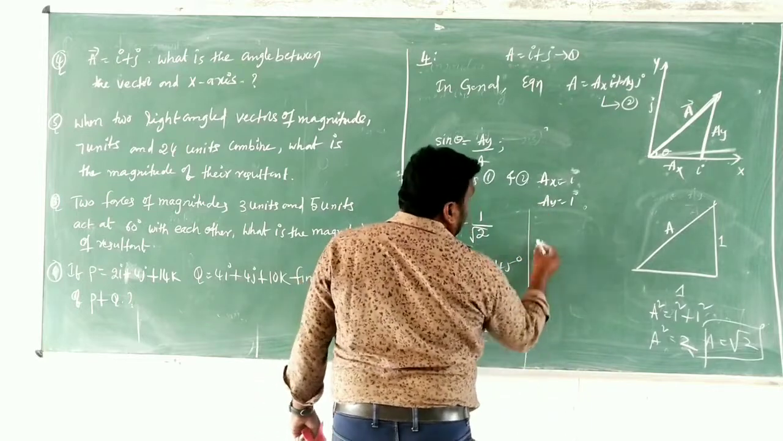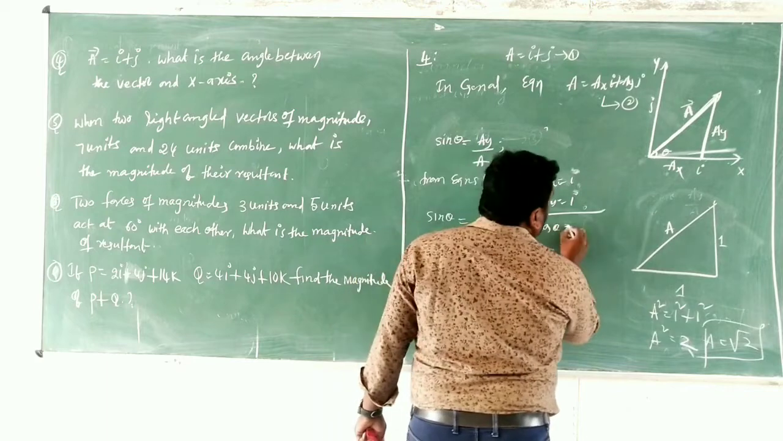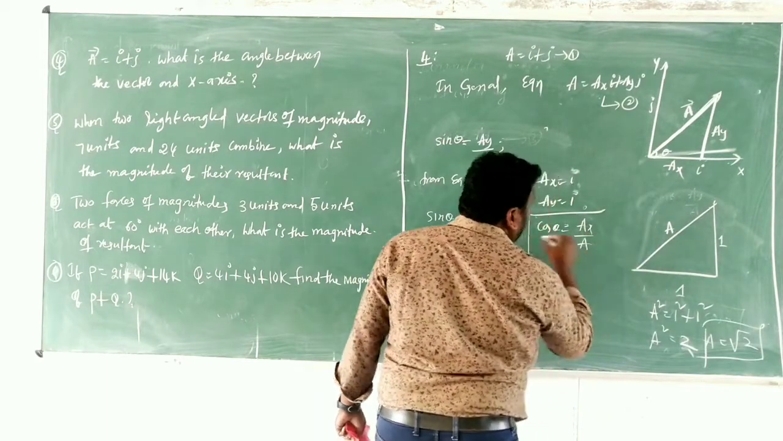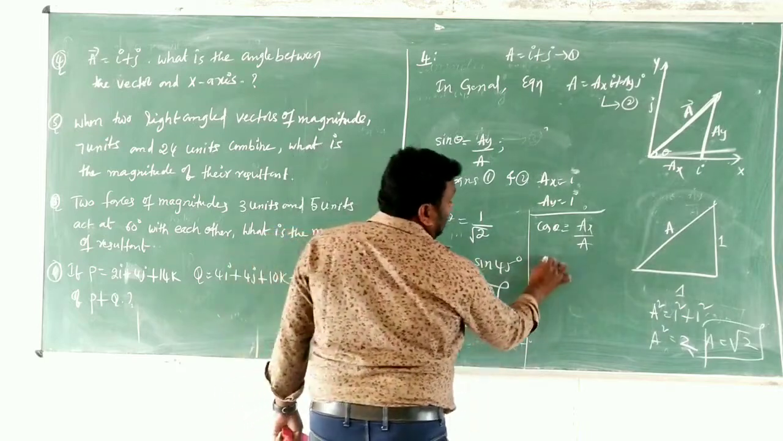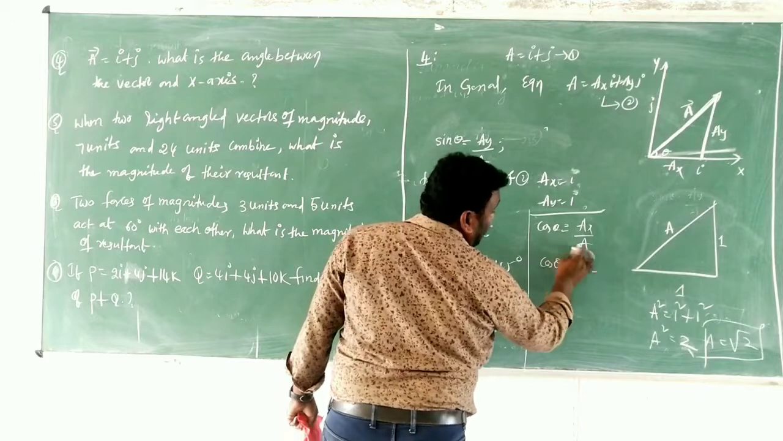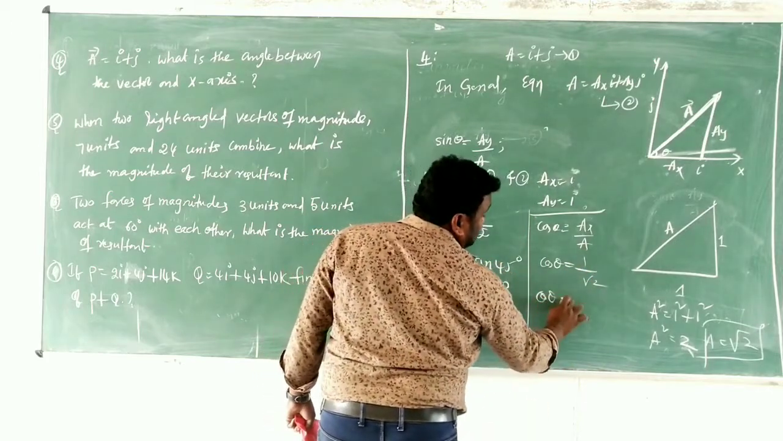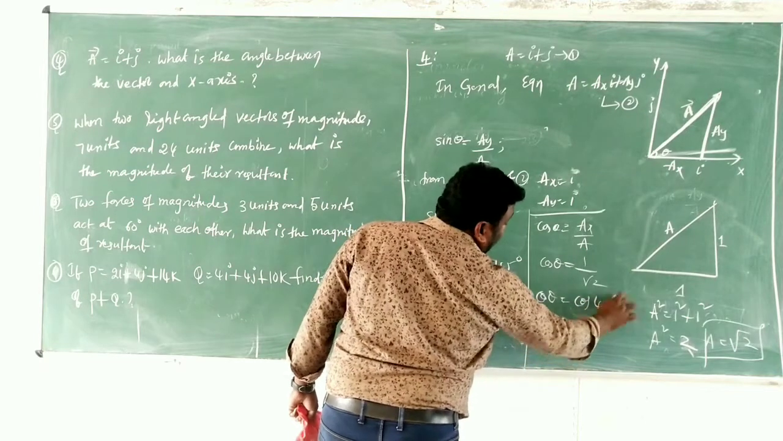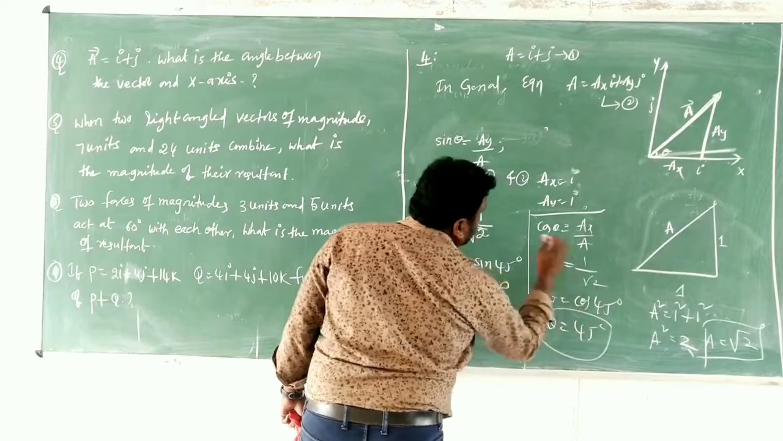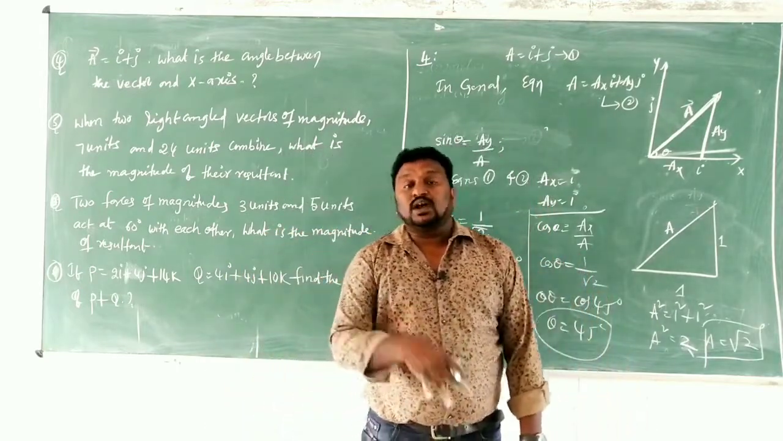Third, simple like this. Now we go for cos theta. Cos theta means what? Adjacent side by hypotenuse, Ax by a. Again, cos theta is equal to Ax by a. Comparing these two, what do we get? Ax is 1 and a value is root 2. Then cos theta is equal to cos 45 degrees. Then theta is equal to what? 45 degrees. So children, in this way you can write any one of that.